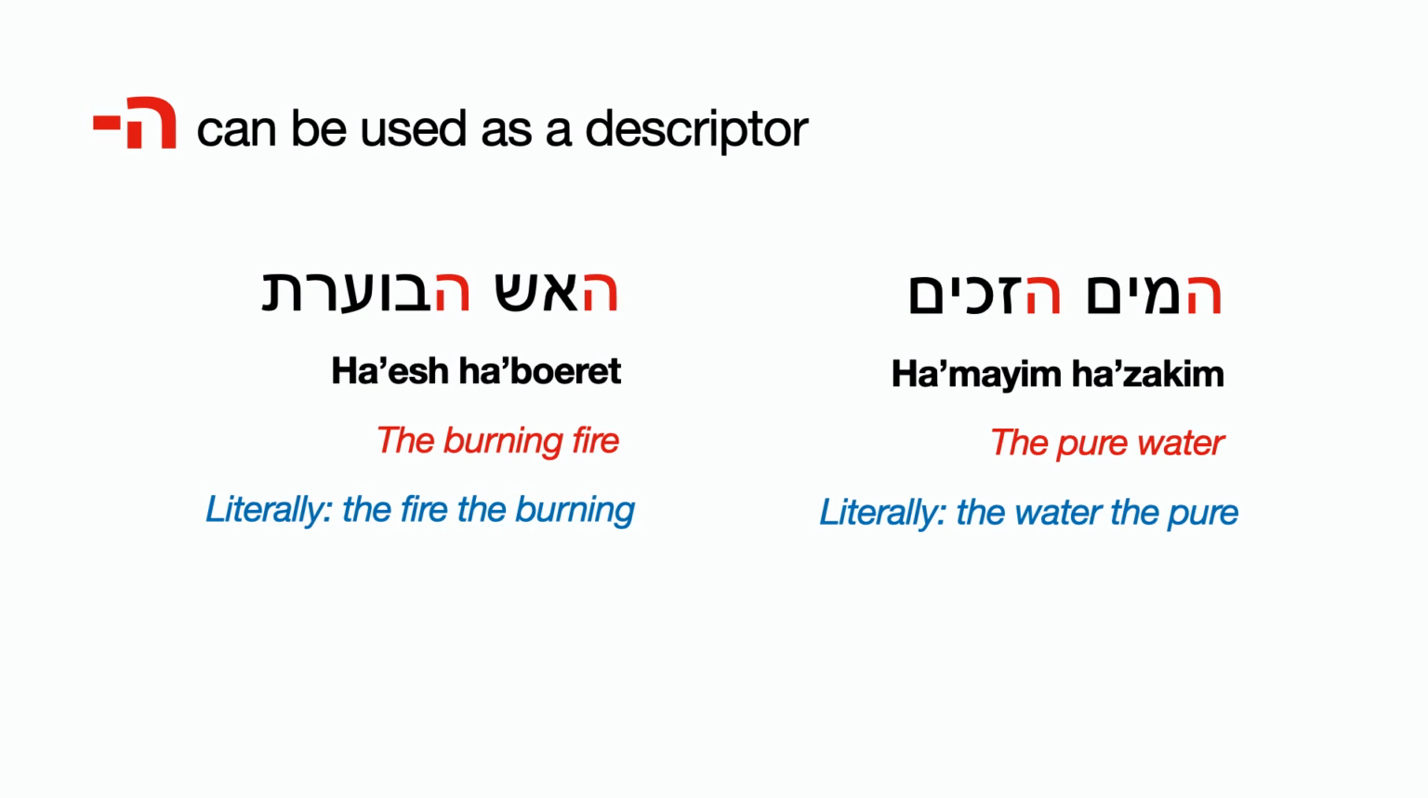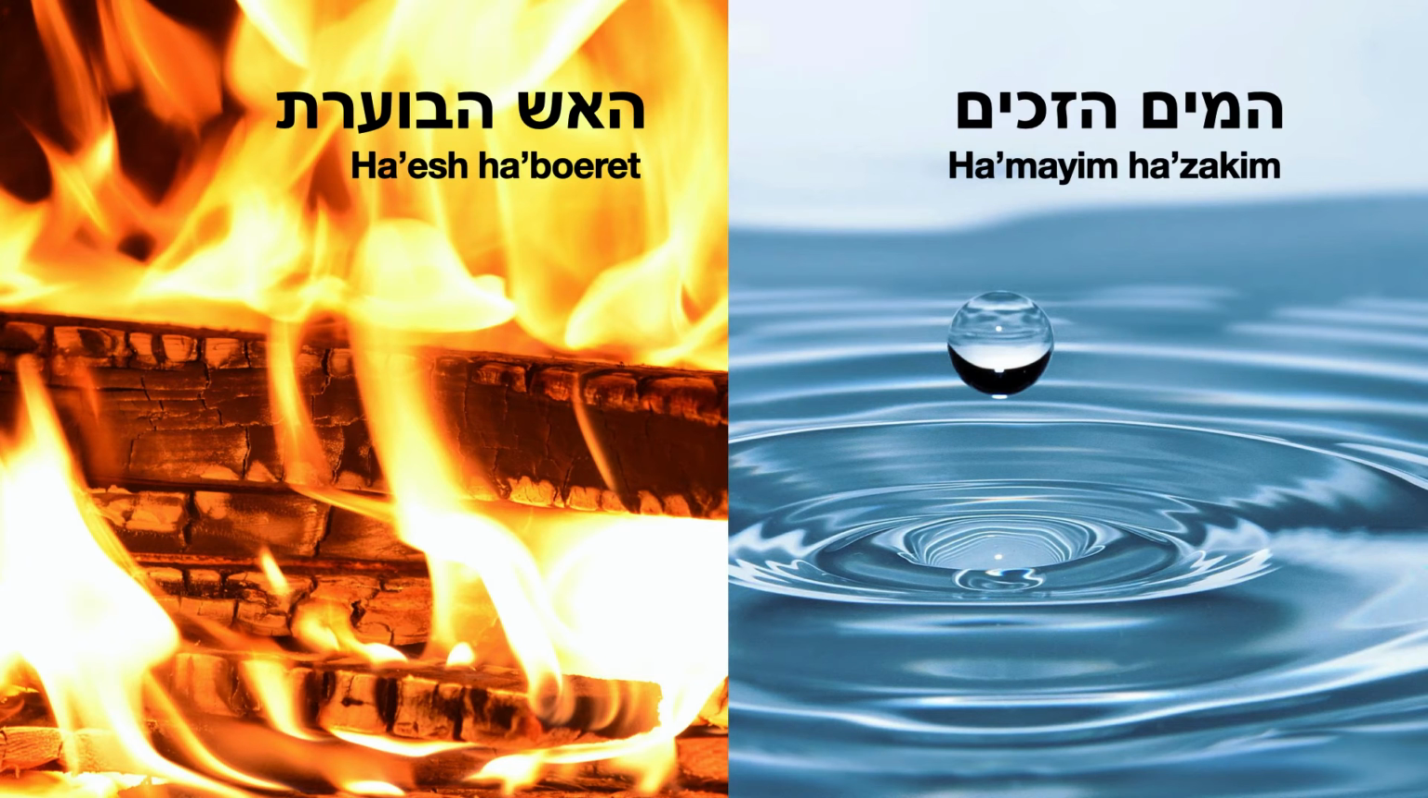Let's look at another example. Ha'esh habo'eret. Ha'esh, the fire. Habo'eret, the burning. Bo'eret means burning. So we're saying the fire, the burning. In Hebrew, that's how we express the burning fire. Ha'esh habo'eret. Let's read that without the red highlight on he. So, hamayim hazakim, ha'esh habo'eret.